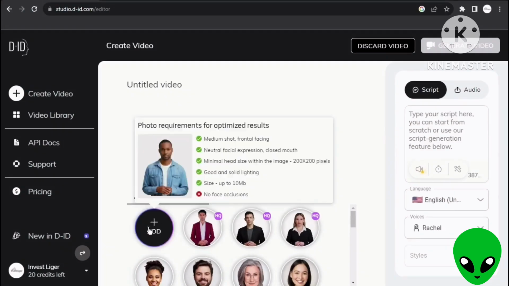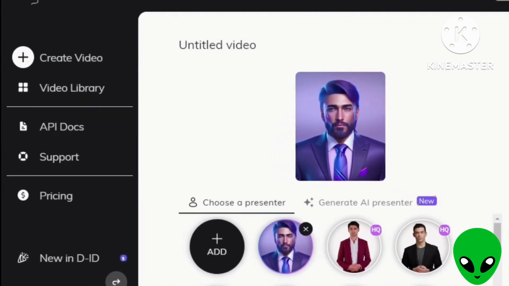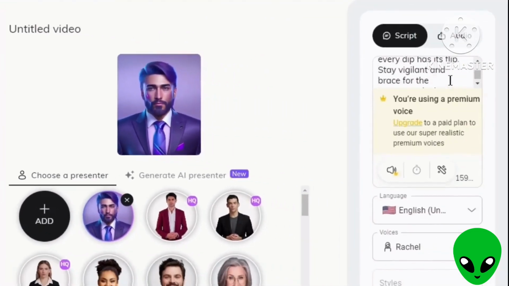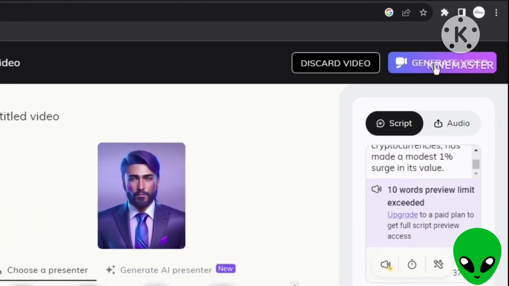Click and upload your AI avatar here. Paste first and last sentences of your script here. And then click Generate Video.